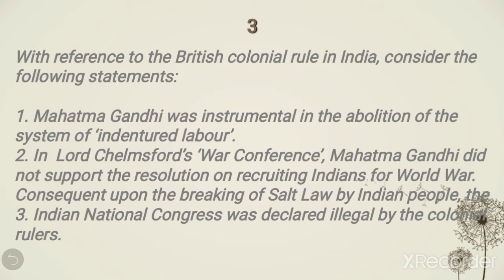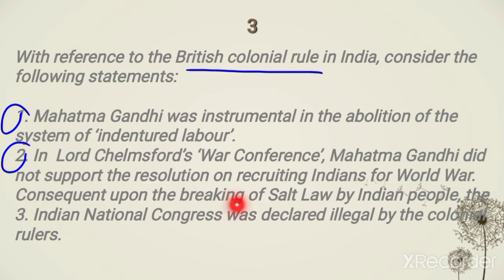With reference to the British colonial rule in India, consider the following statements. Statement 1. Mahatma Gandhi was instrumental in the abolition of the system of indentured labor. Statement 2. In the Lord Chelmsford War Conference, Mahatma Gandhi did not support the resolution on recruiting soldiers for World War.